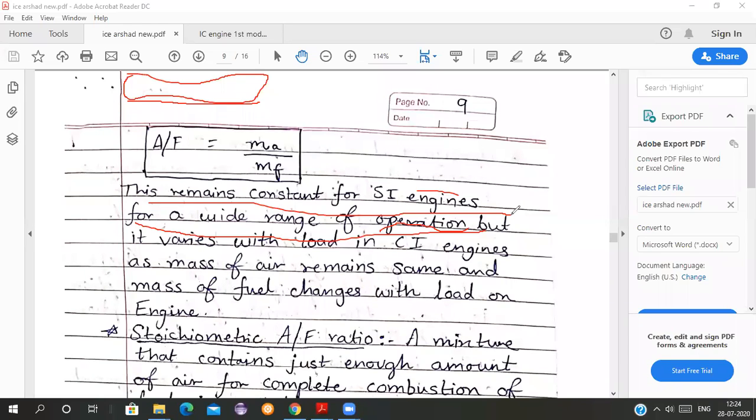What should the air fuel ratio be at that time? All these things are decided by the ECU if it is an electronically operated engine, or else the carburetor takes care of this.